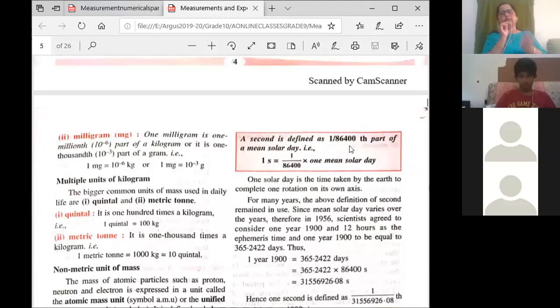So 24 into 60 into 60 gives 86400. Because in 1 day there are 86,400 seconds, 1 second is 1 upon 86400 of a solar day. So just learn this definition for second.